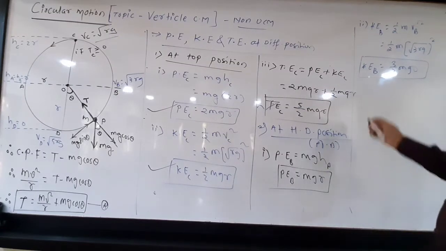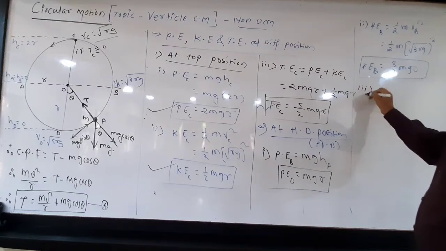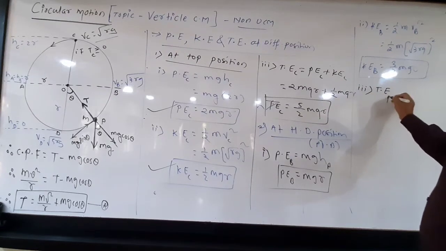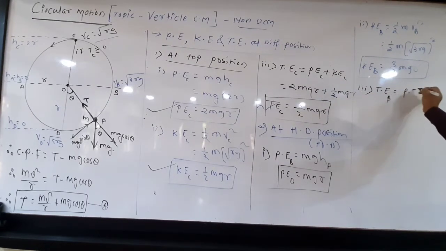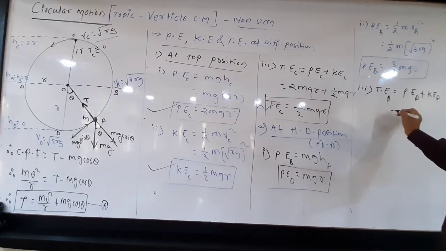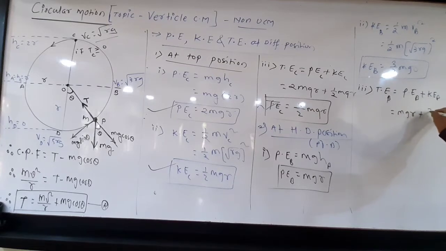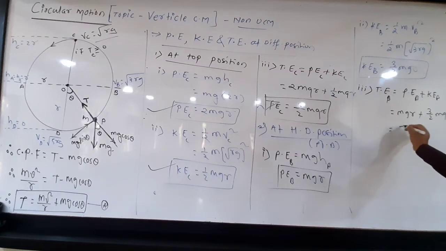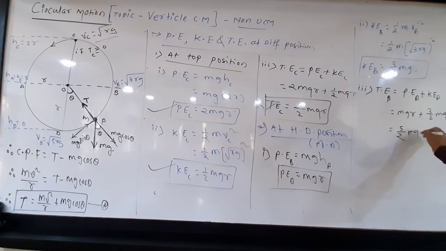See here. Now next, number 3, total energy. Total energy at position B is equal to potential energy at B plus kinetic energy at B. Potential energy at B means mgr plus 3 by 2 mgr. So therefore it is equal to 5 by 2 mgr.